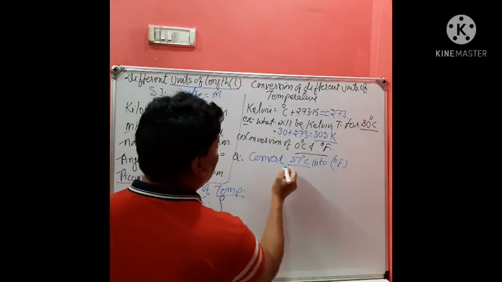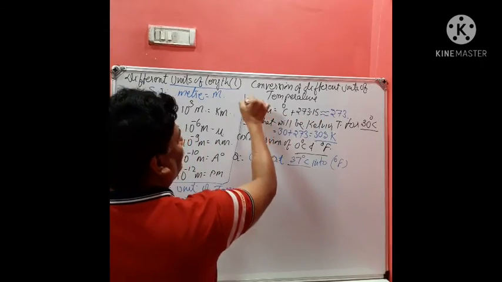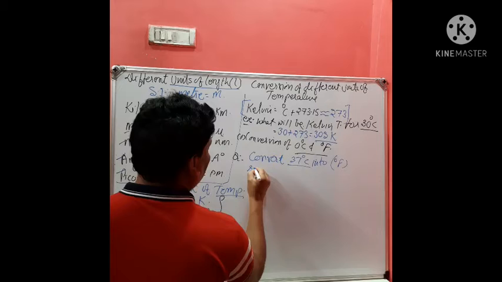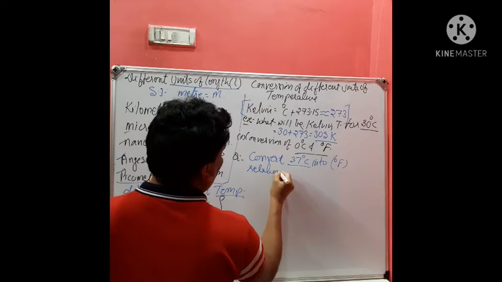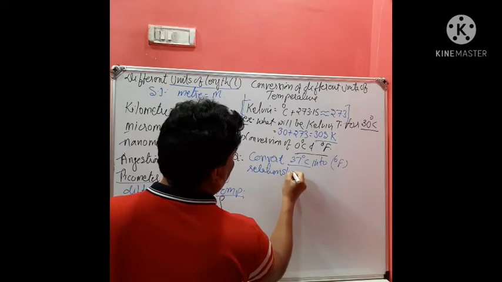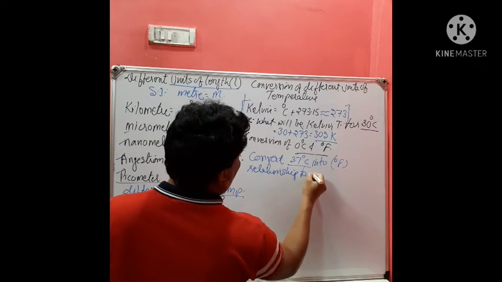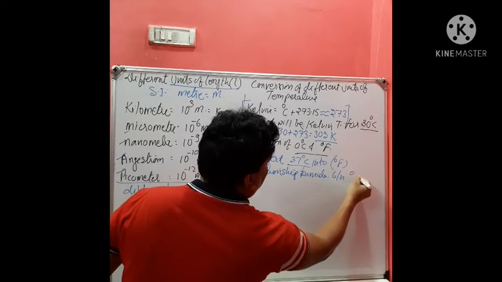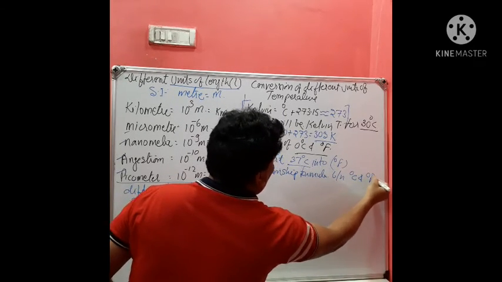So to convert it, like the relationship we developed here, similarly we have to develop a relationship formula between degree Celsius and degree Fahrenheit.